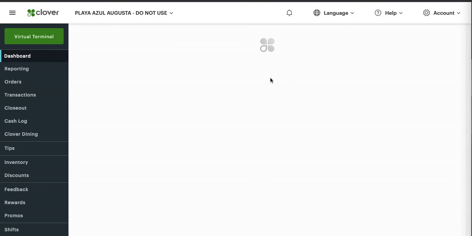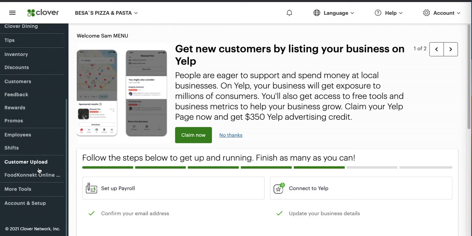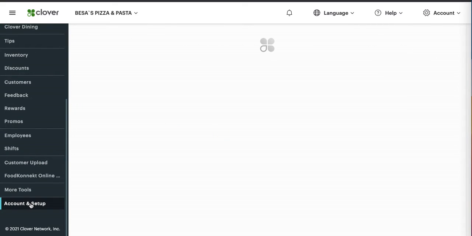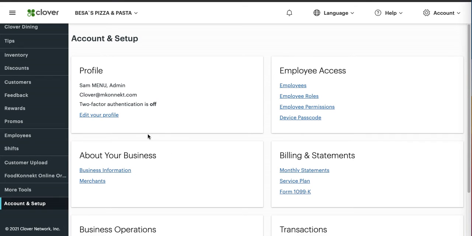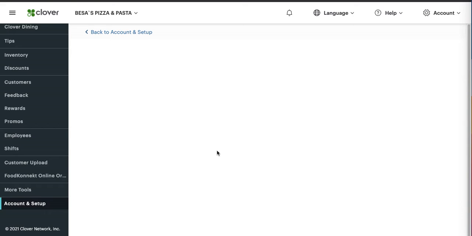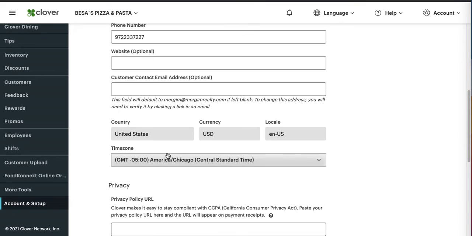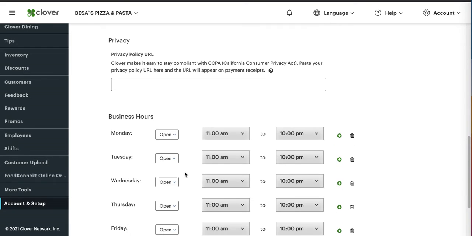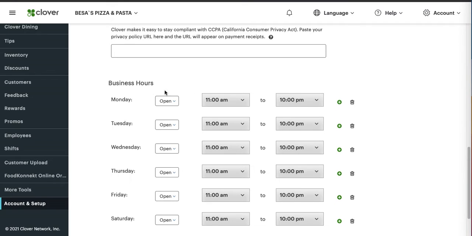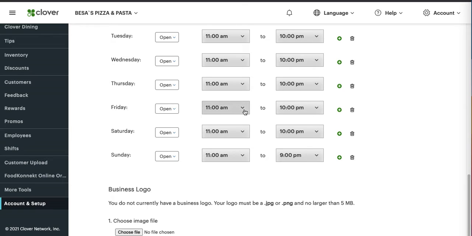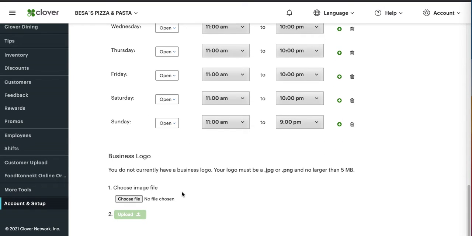Select the restaurant and go to Account and Setup in the left-hand menu. In the About Your Business section, go to Business Information. Ensure that you have selected the correct time zone. Also, check that the business hours for the particular restaurant are accurate. Once you have made changes or updated information, remember to click on Save.